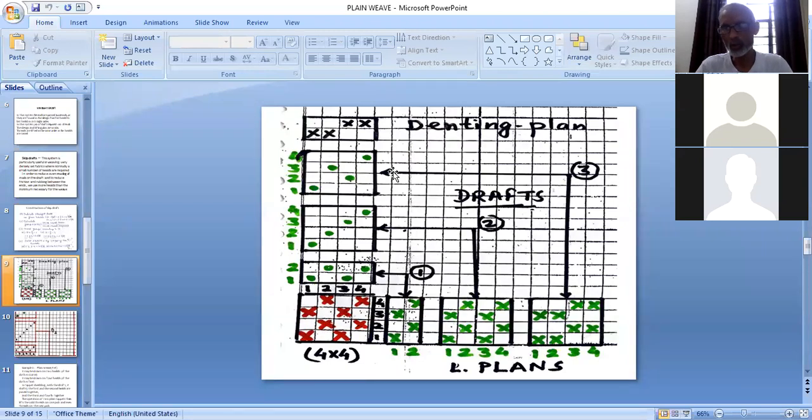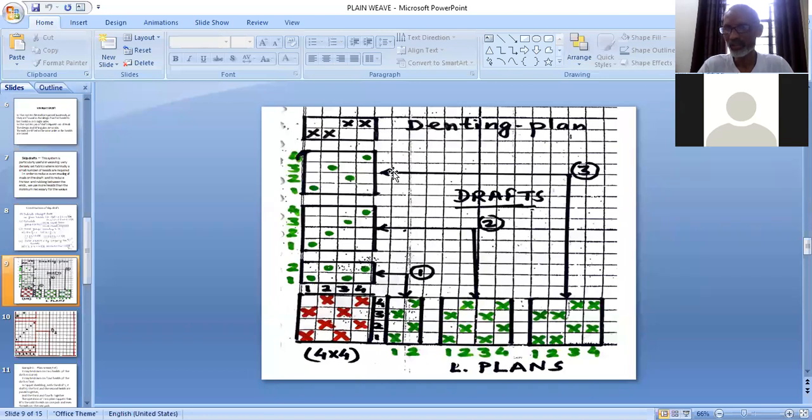If it is 2 up, 2 down weave, what should be the denting order? Students, it is 2 up, 2 down weave. What should be the denting order? 4. It is so easy, why are you thinking so much? Like 1 up, 1 down, we are adding 1 plus 1. How much is 1 plus 1? 2. So for plain we are taking 2. 2 up, 1 down, adding both gives 3. So for 2 up, 1 down weave and 1 up, 2 down weave we take 3.